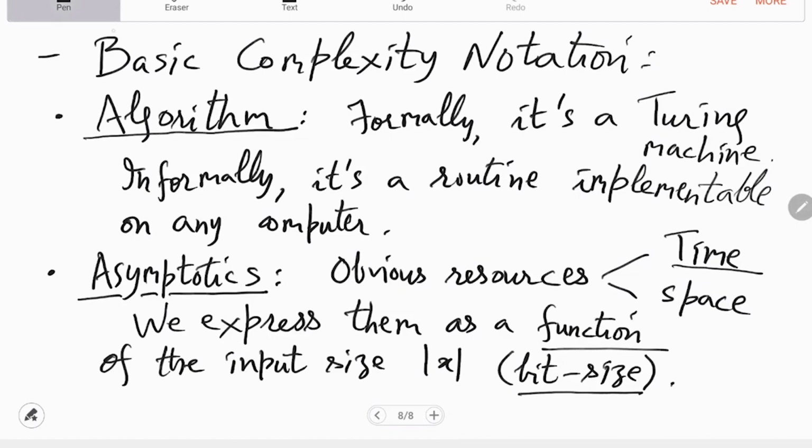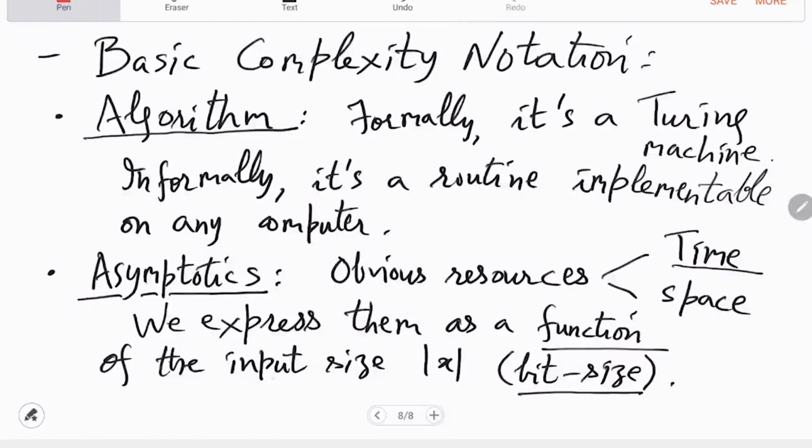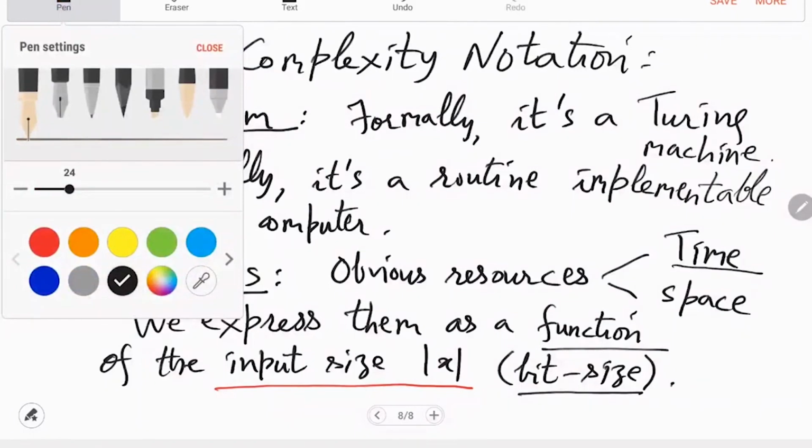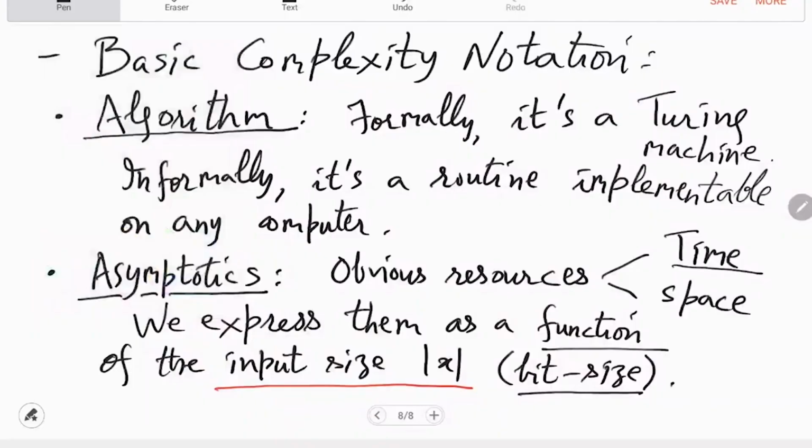So this notation means number of bits. This double bar covering x means how many bits there are in the input x. We usually call it n, and the number of steps of the Turing machine as a function of n becomes the time complexity, and similarly space complexity and other resources. Those resources we study in a different course. Here we will not worry about other resources too much or at all.